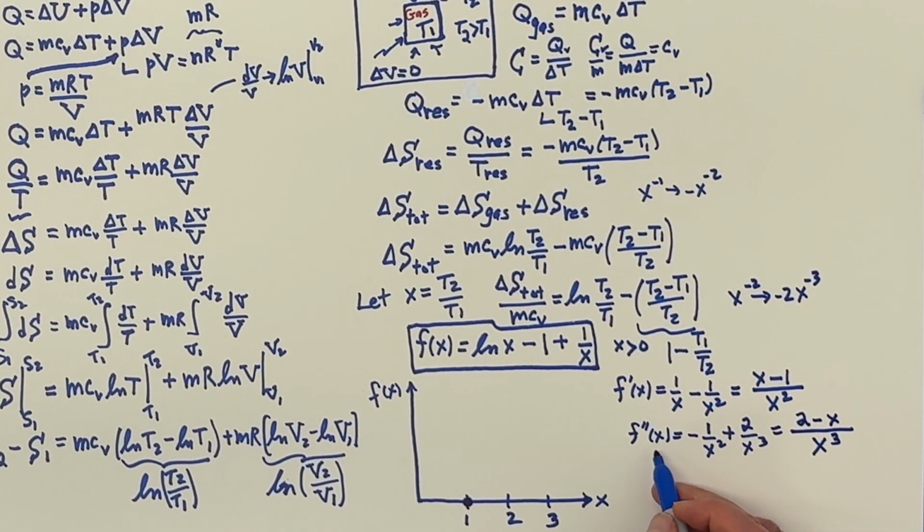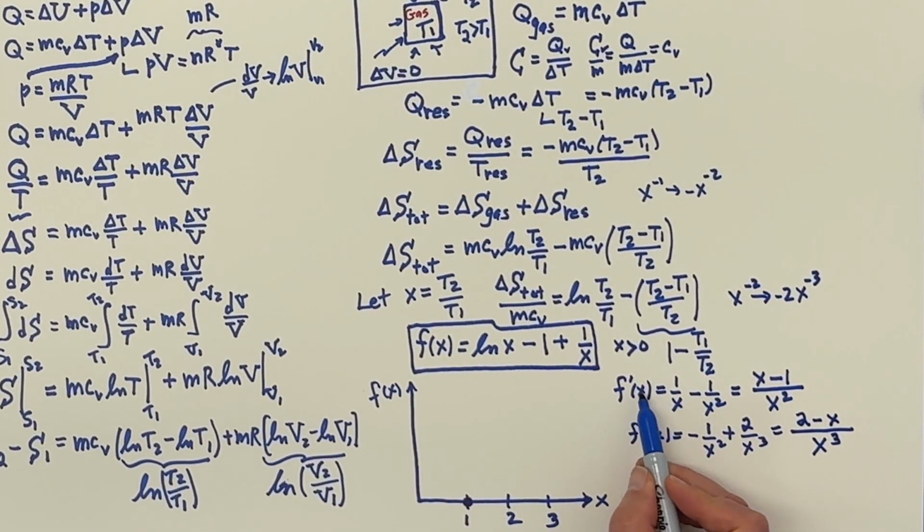So at this point 1, this gives us 2 minus 1 over 1 cubed. This is a positive quantity. Since that's positive, remember when you take the second derivative, that means you hold water, and that means we have a minimum. All right.